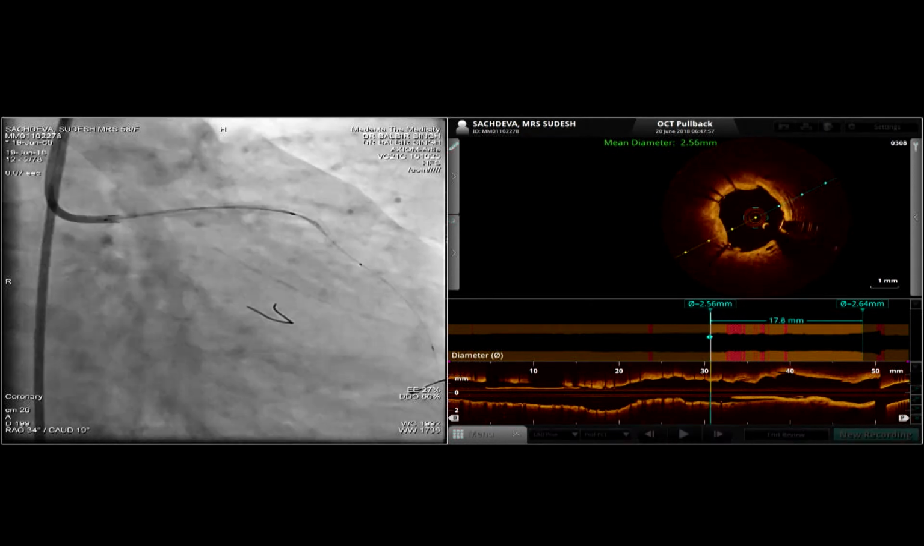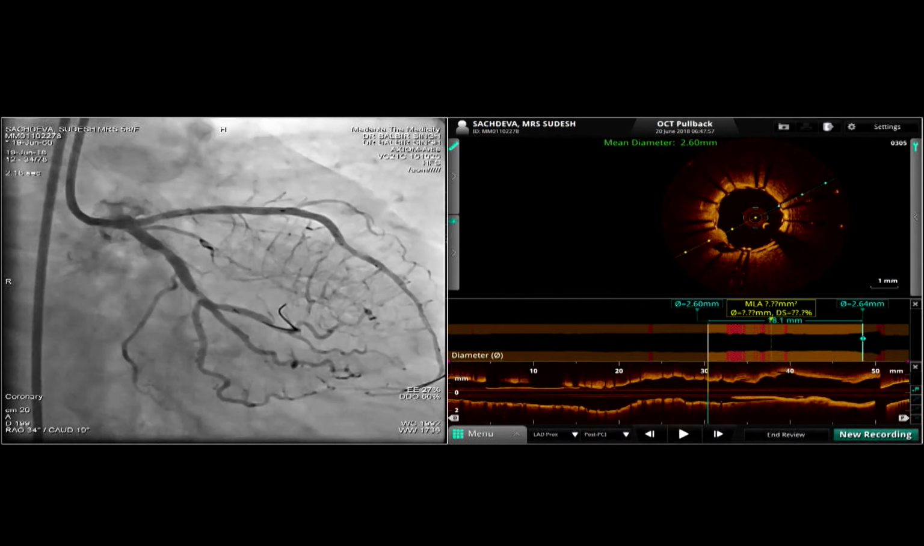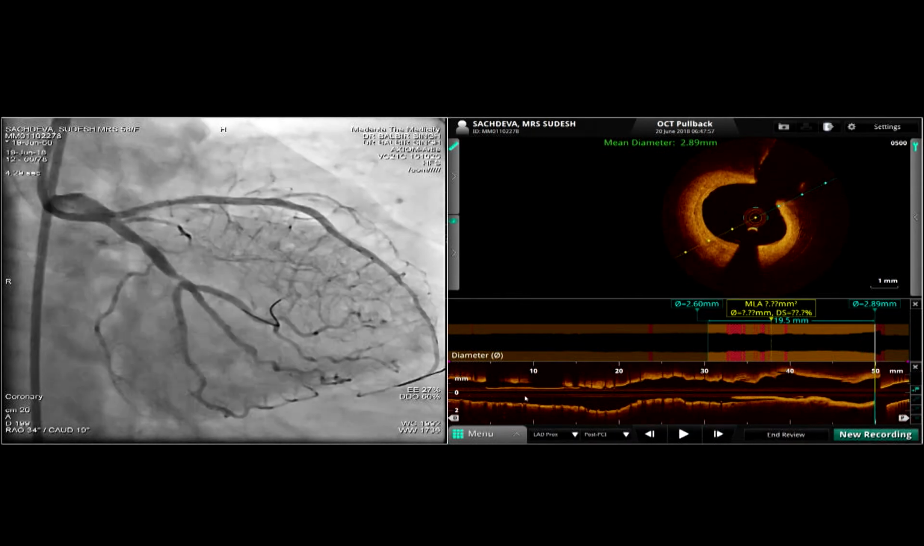Okay, we have the OCT. Can you see the OCT image? We'll start from the beginning. Can you run from the beginning, please? Yeah, we see it perfectly.